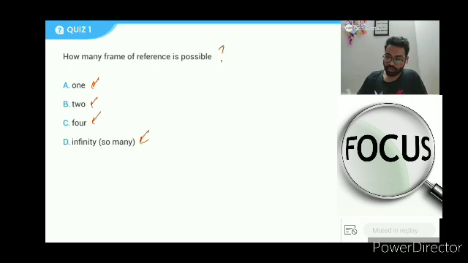So 86% people have answered this question correctly, and very, very well done. This is infinity, so many. See, I'll tell you very simply. If let us say this is a car that was moving, this person will say it is moving. This person will say it is not moving.